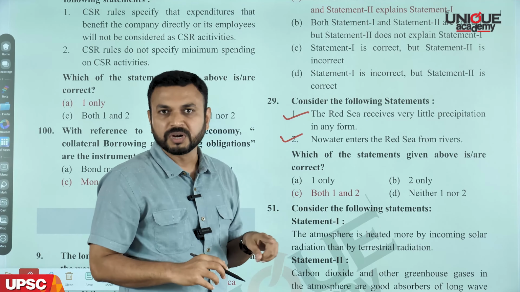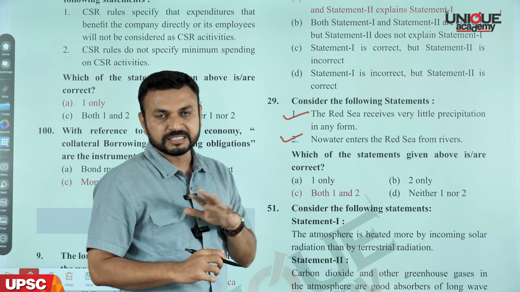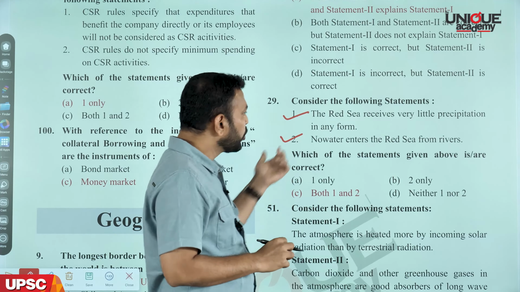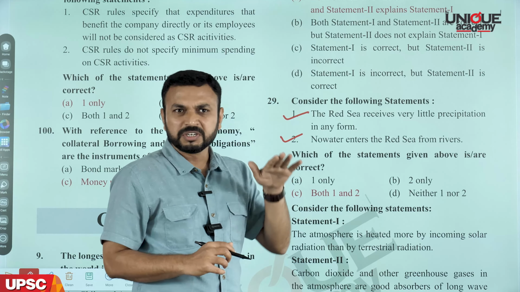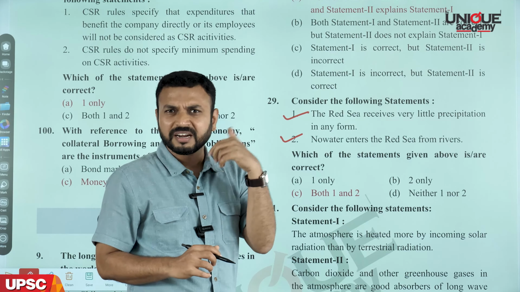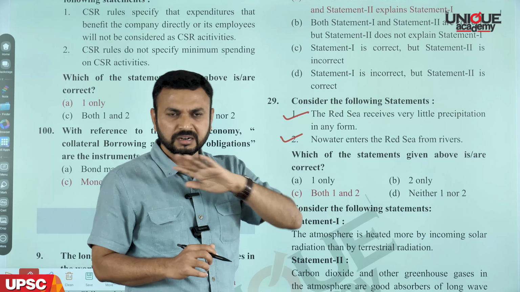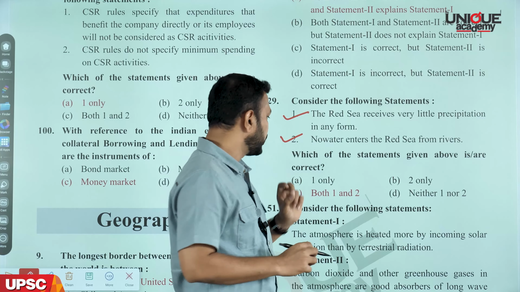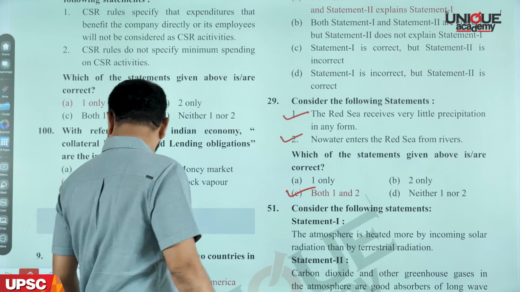This statement is also correct because, as I told you, it is one of the driest parts of the world where no river enters the Red Sea. There are some minor rivers, but instead of meeting the Red Sea, they just enter into the deltaic portions and disappear there. So statement 2 is also correct. So the answer is C, both 1 and 2.